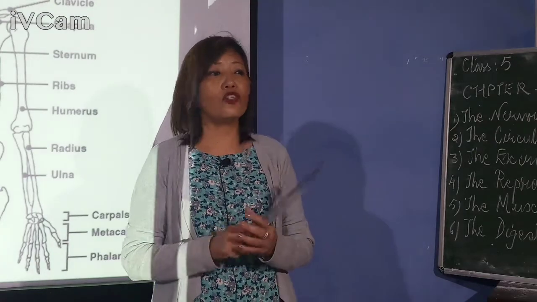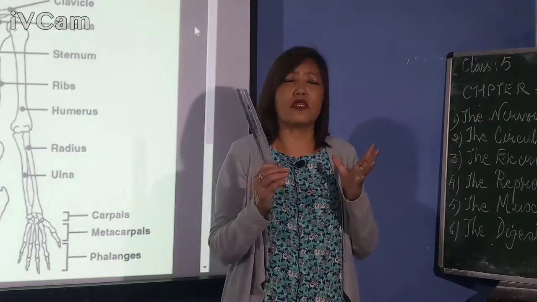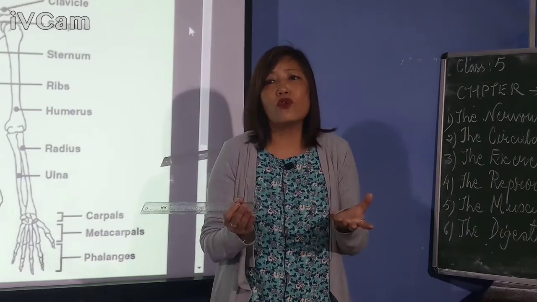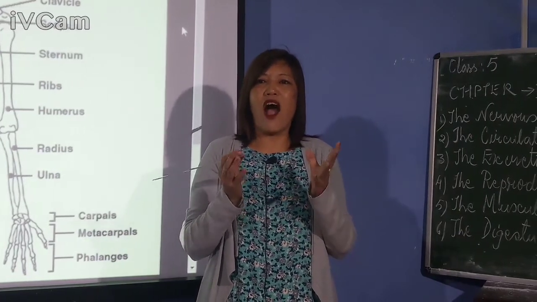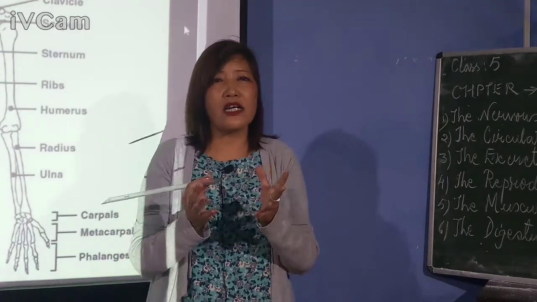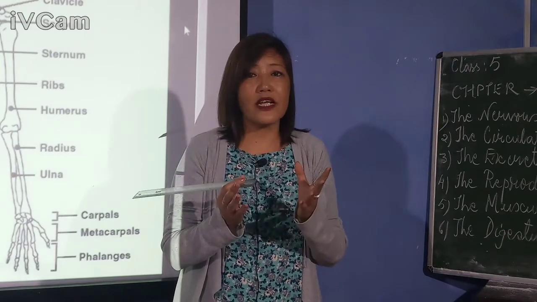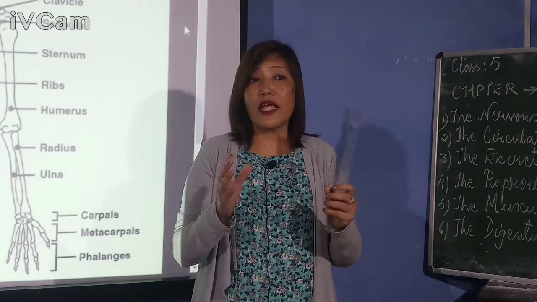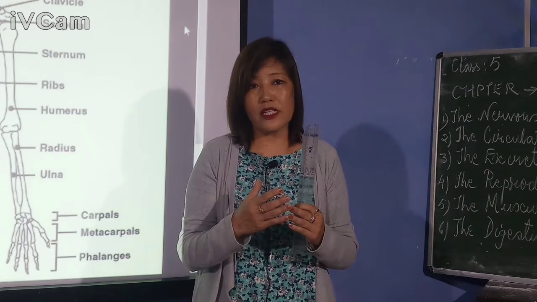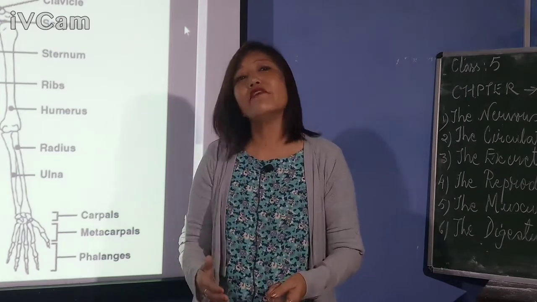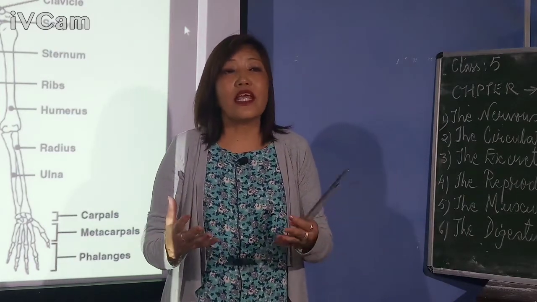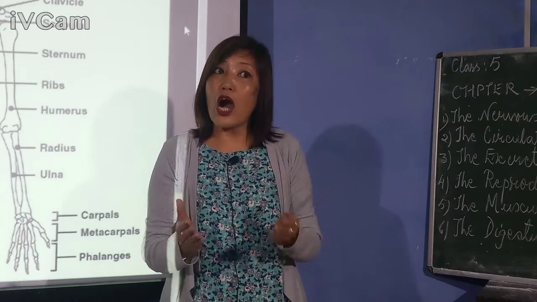Alright? Now children, if you just think of the bones, how do they look? They are actually hard, right? They are very hard, tough, rigid, right? So these bones cannot bend actually, isn't it? They are very tough. But what we have learned here, the bones are the framework of our body.